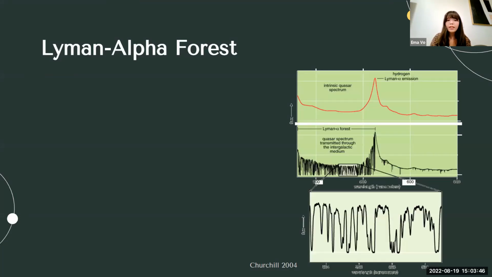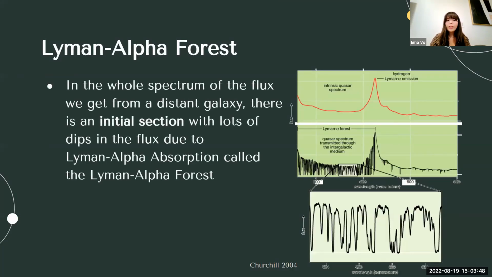So that brings us to the Lyman-Alpha Forest. When we look at the whole spectrum of flux from a distant galaxy, there's an initial section that has a bunch of these little lines. It's a really cute name, Lyman-Alpha Forest, because it looks like a bunch of little trees. But really, it's a bunch of those absorption lines that I showed you in that last slide. It's a bunch of those dips from photons exciting neutral hydrogen.